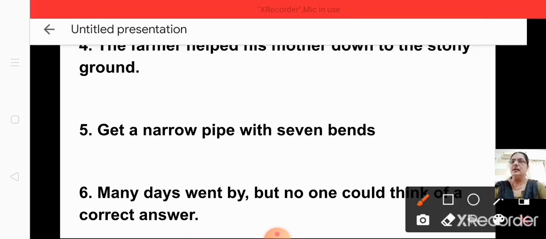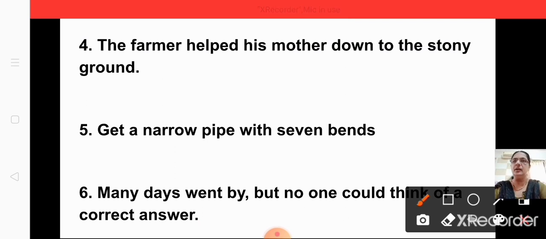We'll do the next. The farmer helped his mother down to the stony ground. Which ground? Stony. So this one is your adjective, an adjective of quality. Okay. Get a narrow pipe with 7 bends. Narrow is an adjective of quality and 7 is what? Numeral adjective of number.